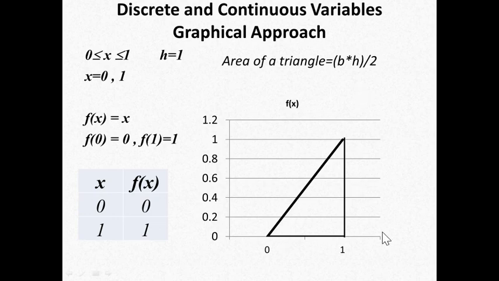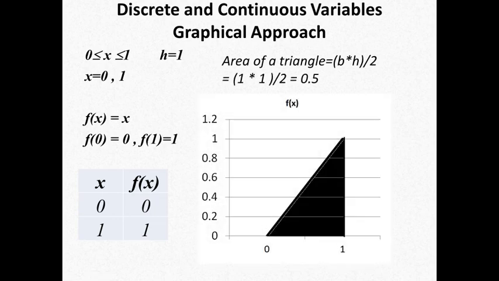So the base is 1. The height is also 1. So what will be the area? The area is 1 into 1 divided by 2, which is equal to 0.5. This is the actual area of this triangle. But if we try to calculate the same amount of area using the discrete variable approach, to see how it works.